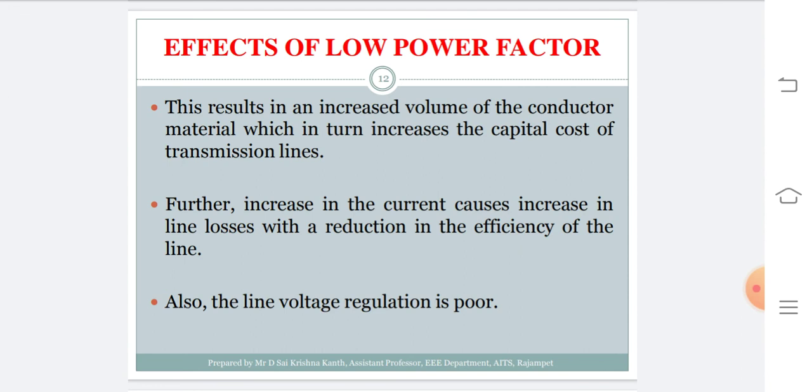Suppose for a given value of power, the power factor is low, then the current carried by the transmission line is high.